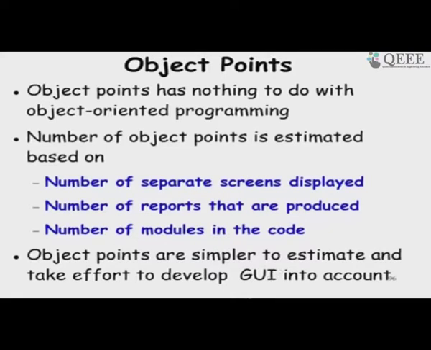Another advantage is that it considers the effort to develop the GUI, whereas in others like function point, we had an indirect way of taking the GUI development effort into account, like the complexity of the input, output and so on. There we might give an adjustment factor, there we may classify that to be more complex, saying that a sophisticated GUI has to be developed.